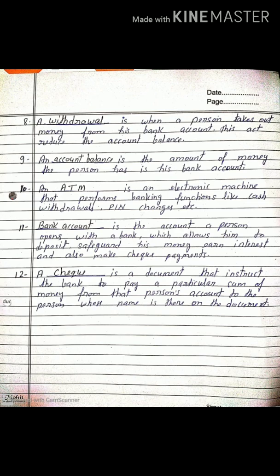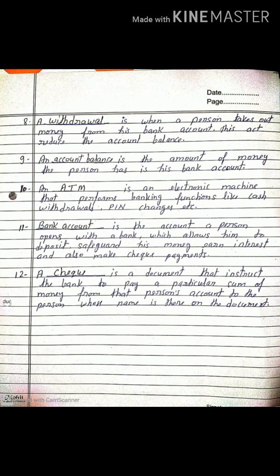9th, a blank space is the amount of money the person has in his bank account. Account balance. You fill up here account balance. Now 10th number, a blank space is an electronic machine that performs banking functions like cash withdrawal, pin exchange, etc. Here you write ATM.